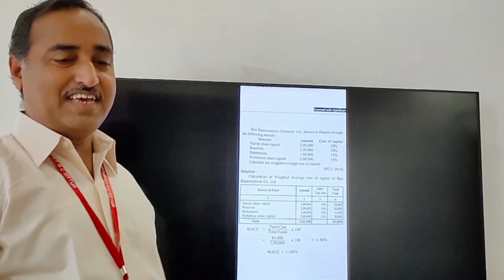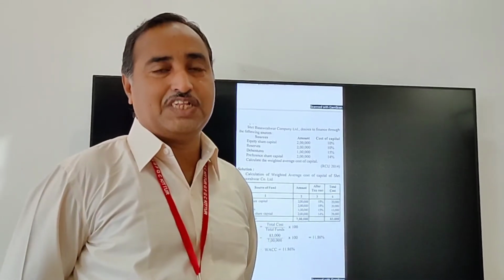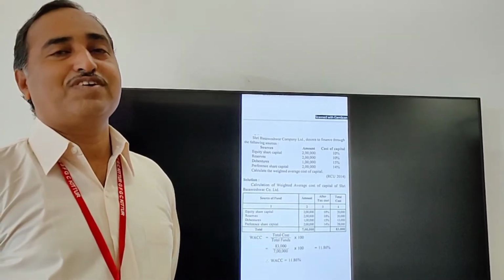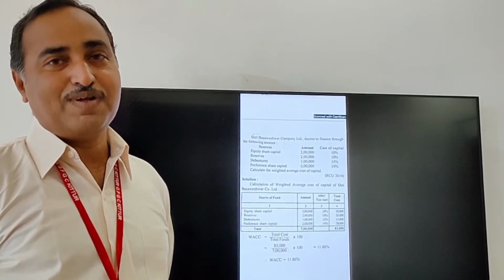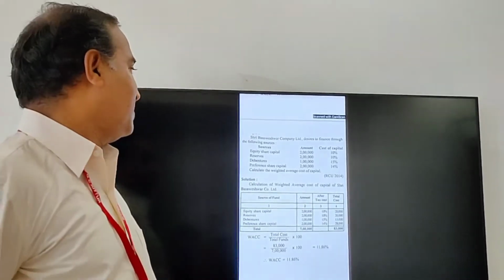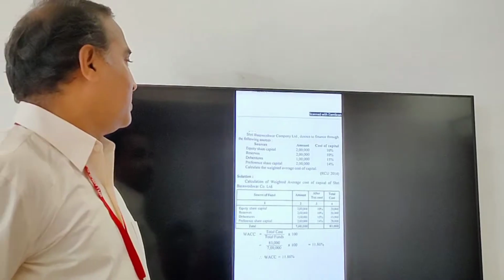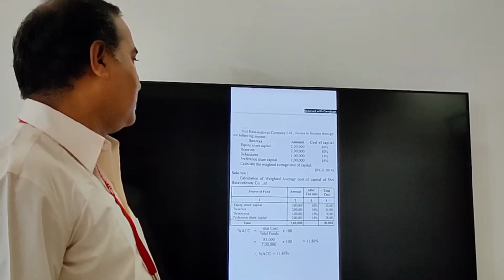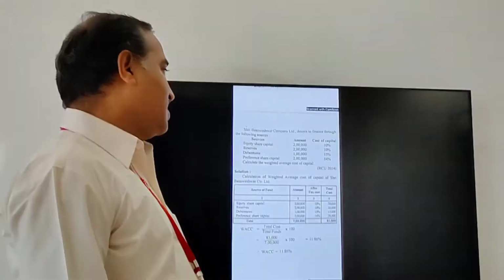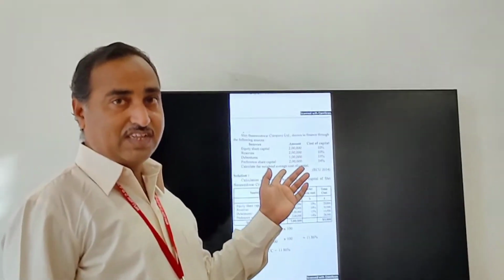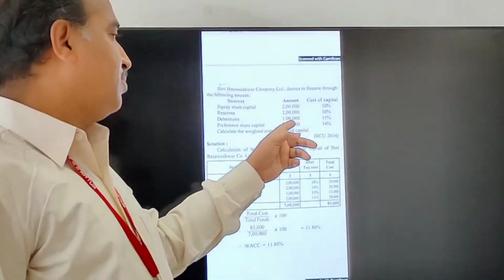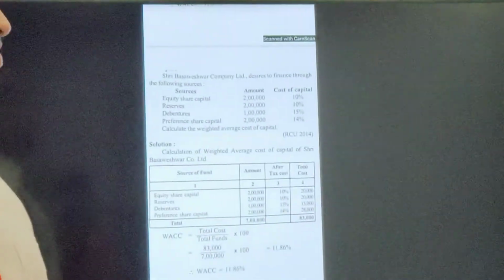Here we will see another 5 marks question. It was asked in the year 2014, Rani Channamma University, Section B question. Here one problem is there: Shri Basaveshwara Company Limited desires to finance through the following sources. The information is given in 3 columns: sources, amount, and cost of capital.